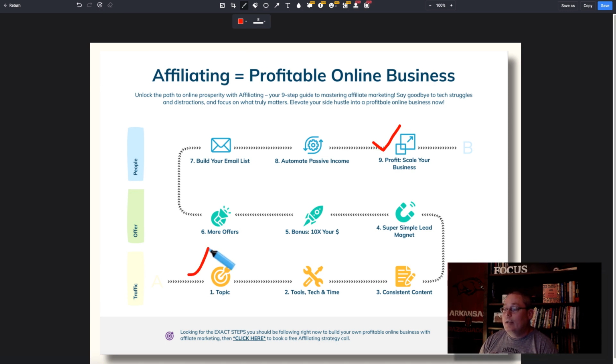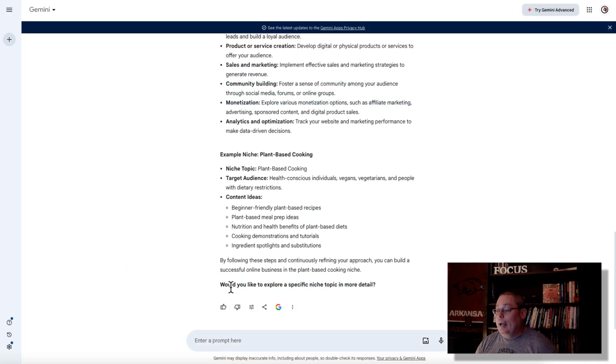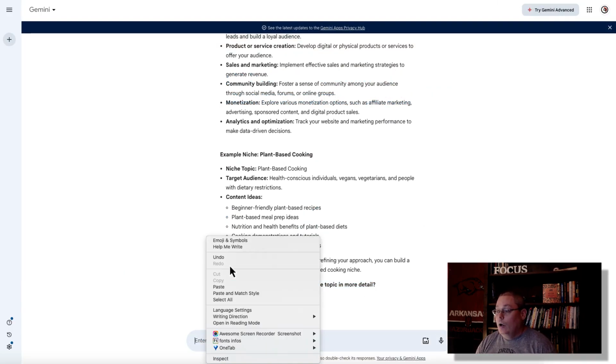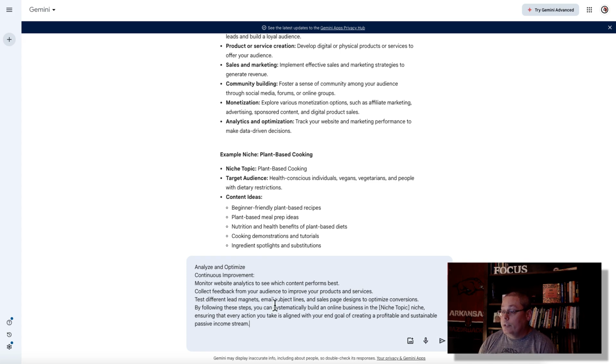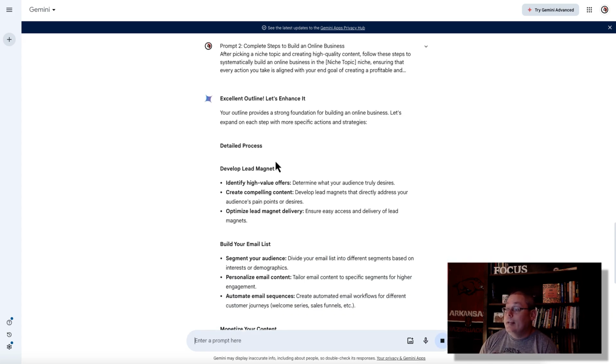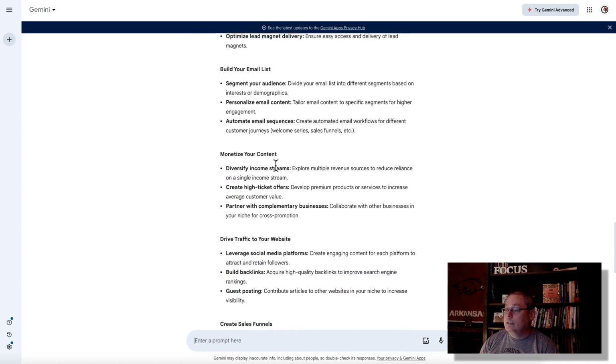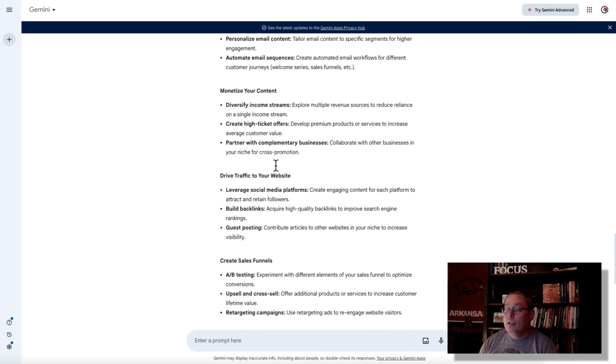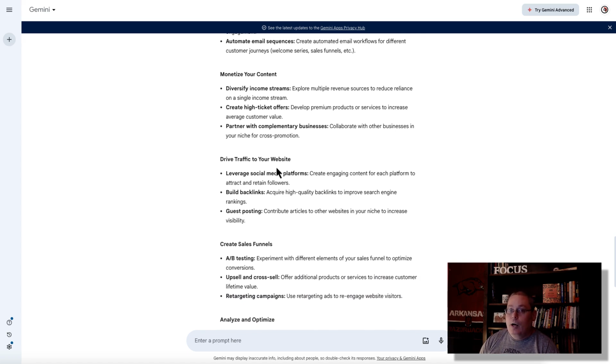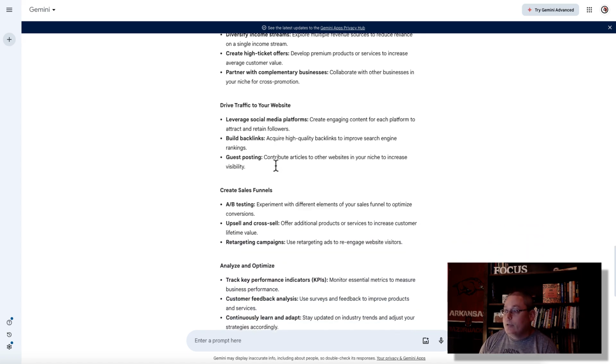Once you've checked off each one of these and you've moved through all of these steps, and those are some ugly check marks, and you get up here to profit and scale, then you start looking at all these prompts. You could take that back to Gemini and continue with what they're saying, or you could just paste in prompt number 2, and then it's going to dig into the process even more, developing lead magnets, building your email list, making sure that you're monetizing all of the content that you're creating across your blog, across your YouTube channel, if and when you start social media.